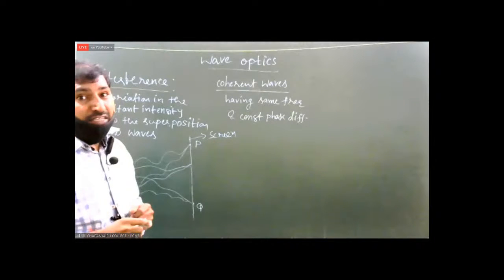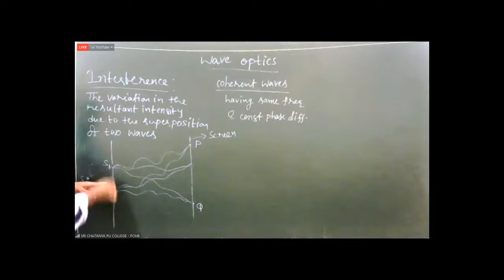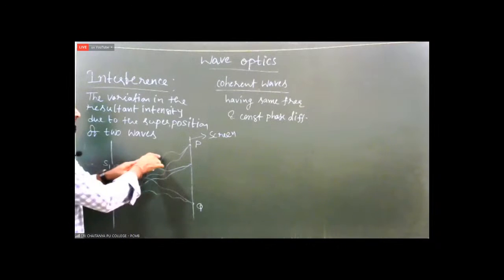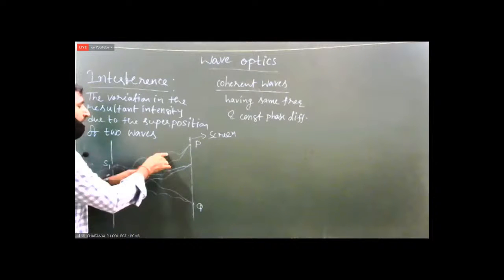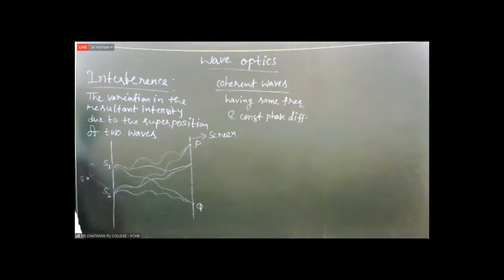That means, see, here we are taking two holes, S1 and S2. One wave is coming from S1, one wave is coming from S2. At the beginning, if these two waves have a phase difference of 30 degrees, at each and every point they must maintain a phase difference of 30 degrees only.